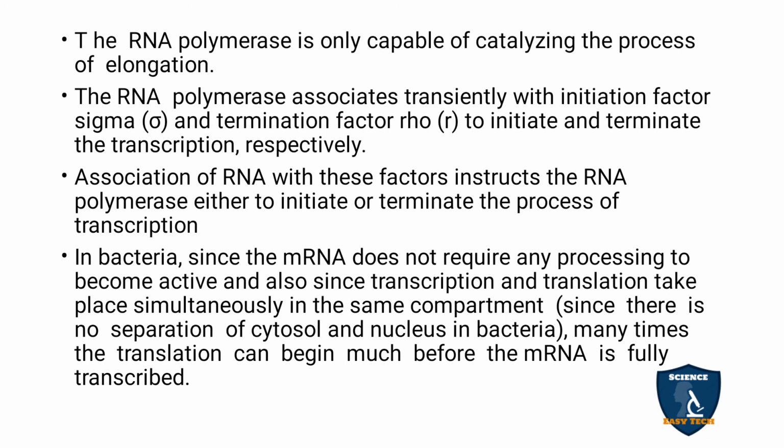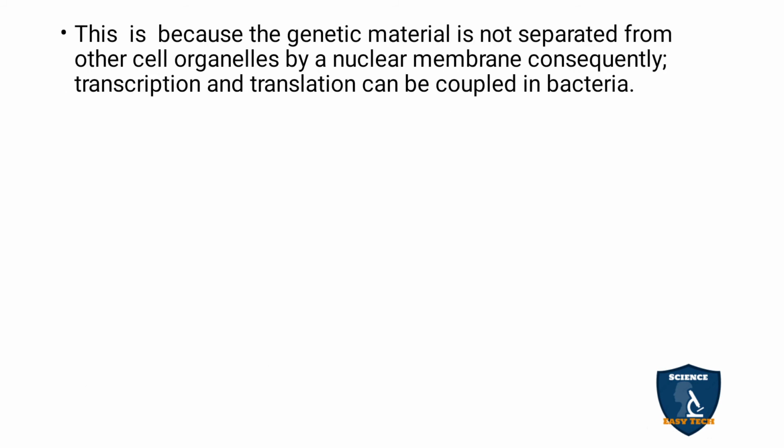Why does that kind of translation occur before completing the transcription? Because the genetic material is not separated from the cell organelles. In bacteria only the nucleoid is seen, and there is no nuclear membrane. So the entire transcription process takes place in the cytosol, that is the cytoplasm.